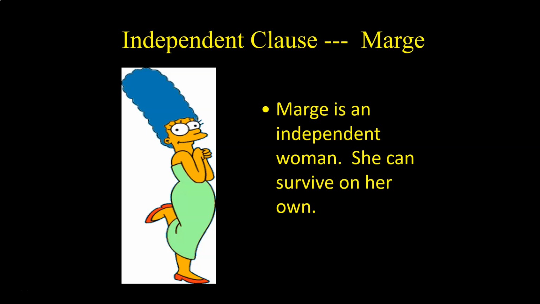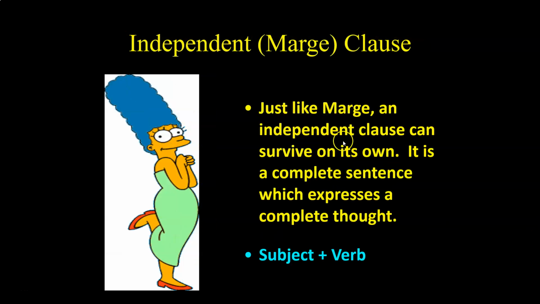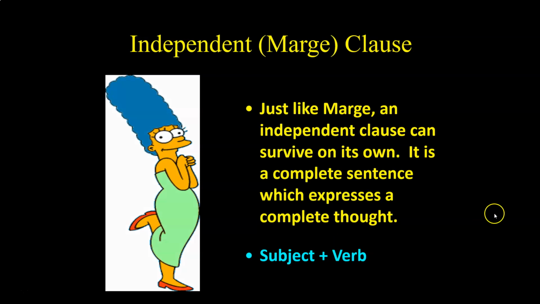And an independent clause is going to be represented by Marge. All right? Marge is an independent woman. So if you're familiar with the TV show, you probably know all about that. Right? She can survive on her own. Just like Marge, an independent clause can survive on its own, right? So it can stand alone as a complete sentence. It's a complete sentence because it expresses a complete thought. It has a subject and it has a verb.